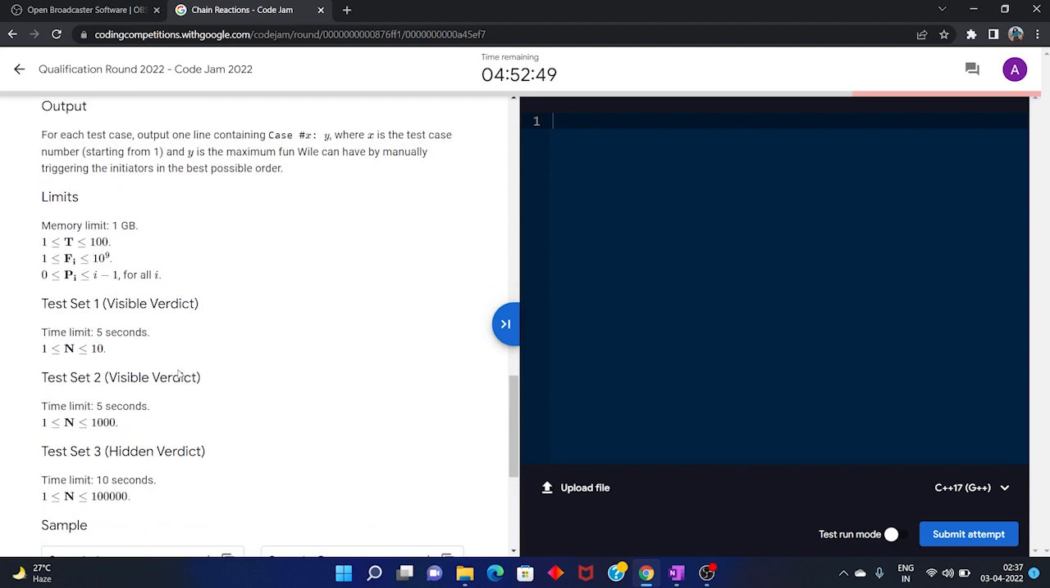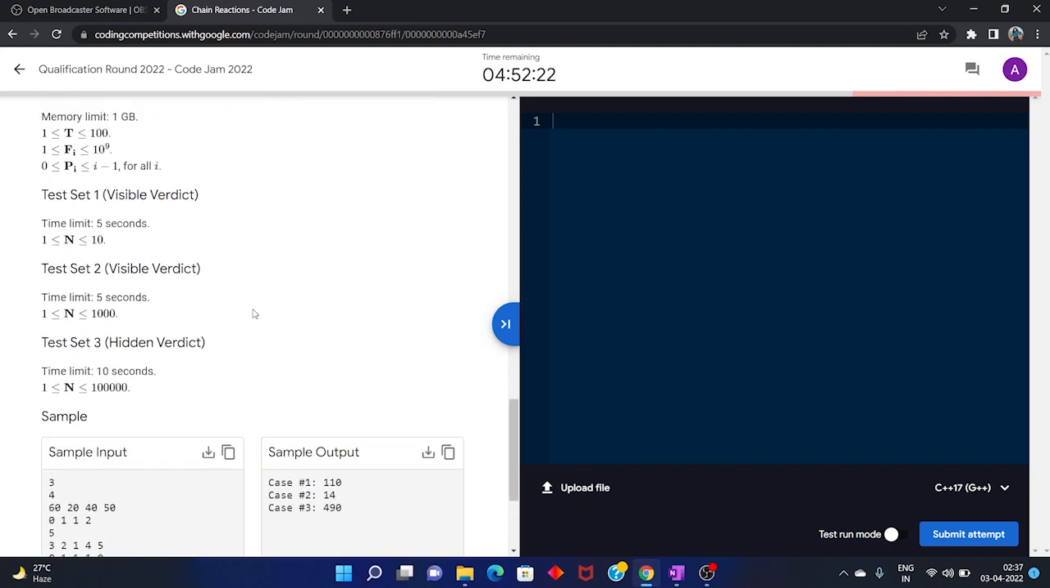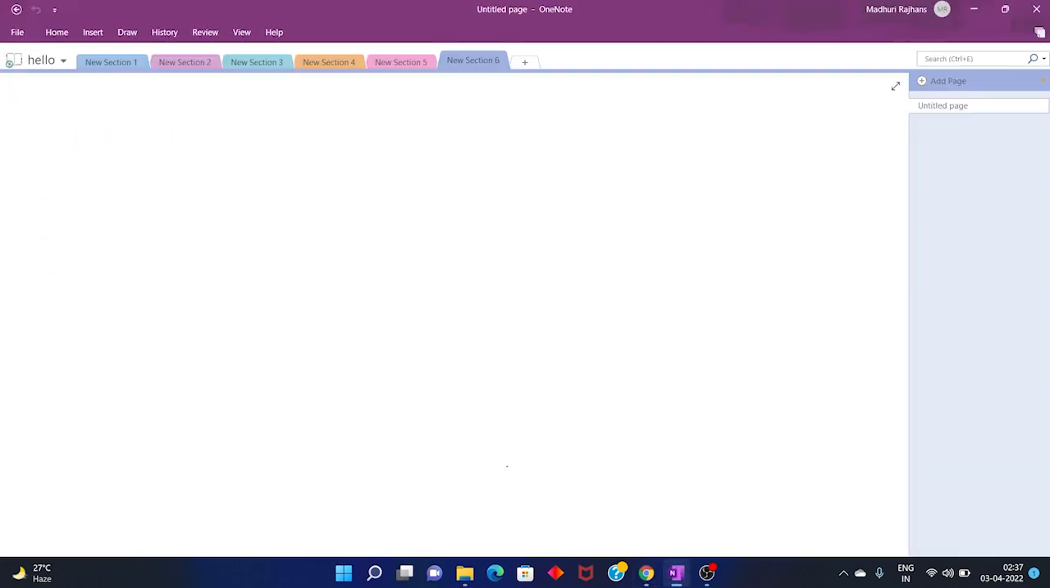Let's see the first test set. As it says, the range of n is very small, it is 10. So what we can do is try out every permutation of the initiators, store the answer for each, and in the end take the maximum answer. But let's not use that approach, because it will only solve the first test set. It will not solve the second and the third. So now let's see the generalized solution for all the test sets.